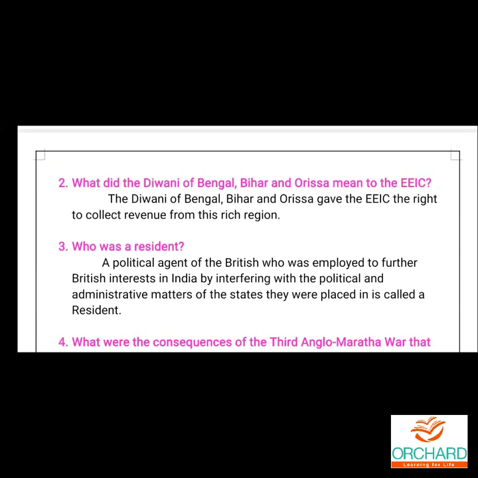Next question. What did the Diwani of Bengal, Bihar and Orissa mean to the EEIC? The Diwani of Bengal, Bihar and Orissa gave the EEIC the right to collect revenue from this rich region.